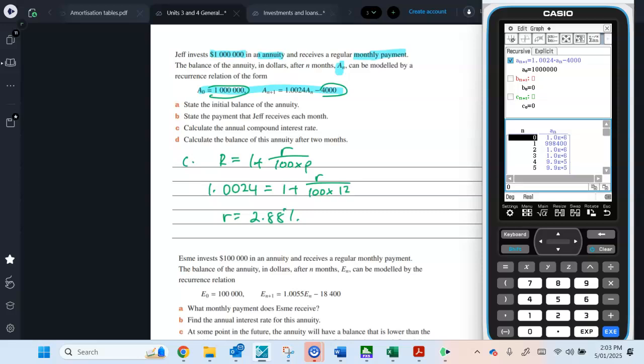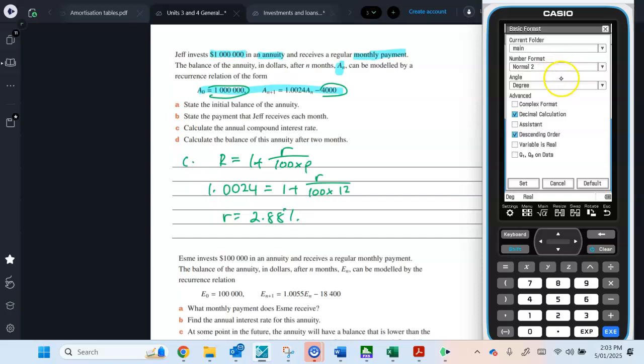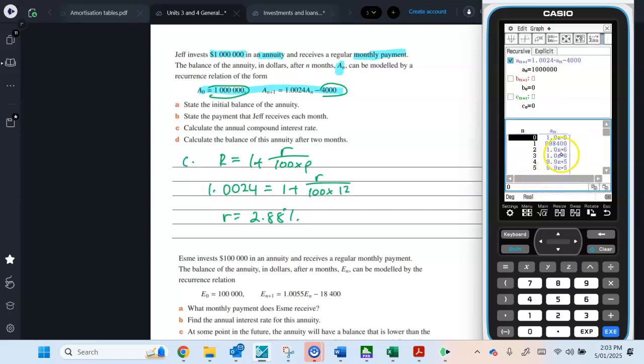All right, you're probably thinking, oh my gosh, freaking out. What I might just quickly show you is you can go to settings. Okay, so these numbers are obviously too big for the table. That's why you've got the E, but we can just press on it and it gives us the number. So don't stress too much. So there it is after 2 months. There it is initially, your 1 million, after 1 month, and then after 2 months.